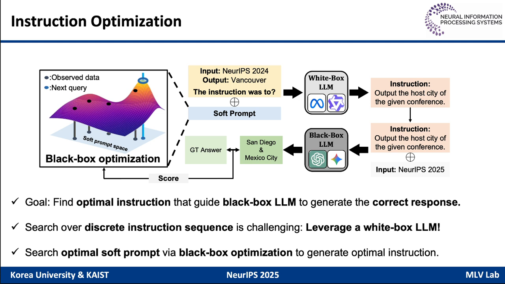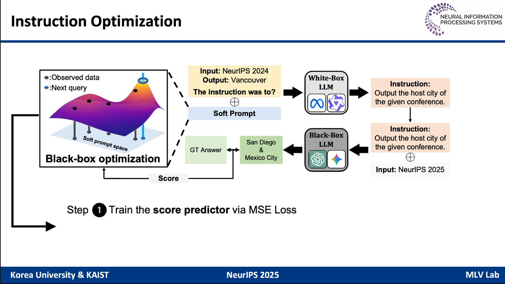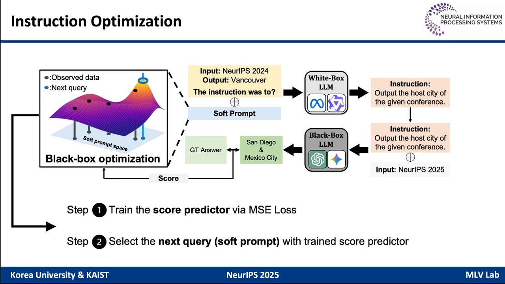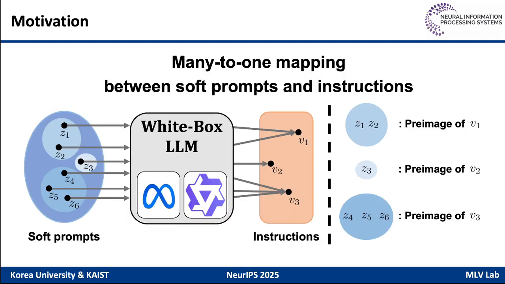Specifically, we search for the optimal soft prompt via a black box optimization algorithm to generate the optimal instruction. The black box optimization algorithm consists of two steps. First, we train the score predictor by MSE loss. And second, using this trained score predictor, we select the next query, which is a soft prompt.